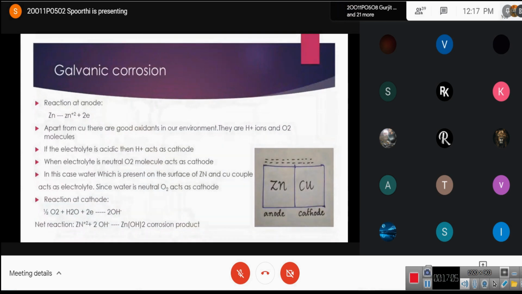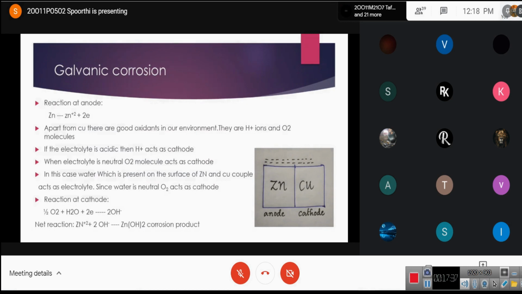The oxygen in the atmosphere reacts with the moisture, and the electrons which have been liberated at the anode will be absorbed by the cathode to give 2 moles of hydroxide ion. The zinc Zn2+ combines with 2 hydroxide ions to give zinc hydroxide, which is nothing but the corrosion product. This is how galvanic corrosion is formed.